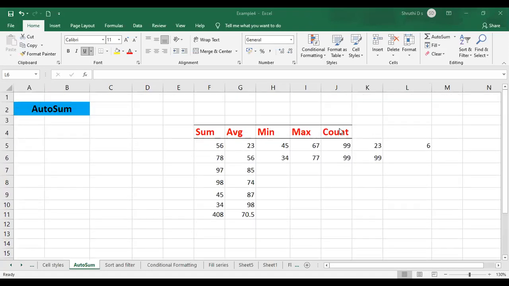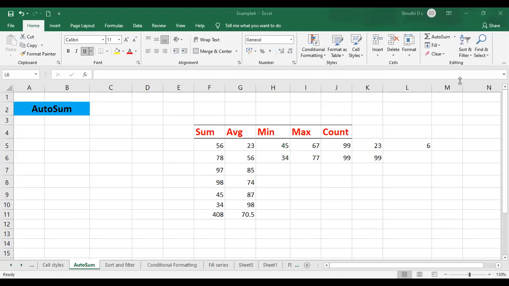So we'll just continue with what we've left there after auto sum. As you can observe, see clear formatting and all we have seen already. So the next option is sort and filter. See how to apply sort, how to filter, all those things we're going to see.